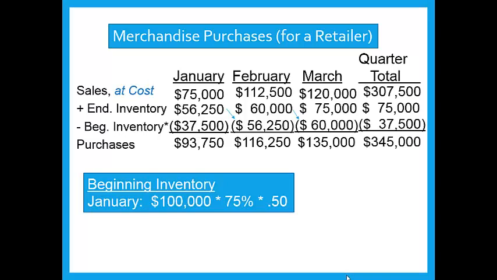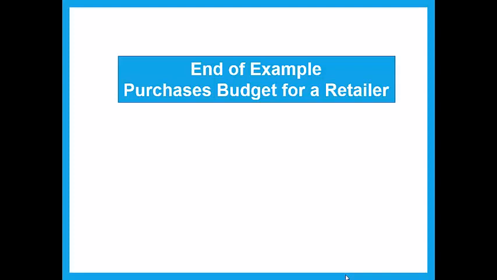Now this is useful information to the purchasing agent, whoever does the buying for the company. It's of course also going to affect accounts payable and ultimately cash. So this is an important budget for a retailer. That concludes our coverage of budgeting for a retailer. The other budgets are the same as what we've covered for the manufacturer.